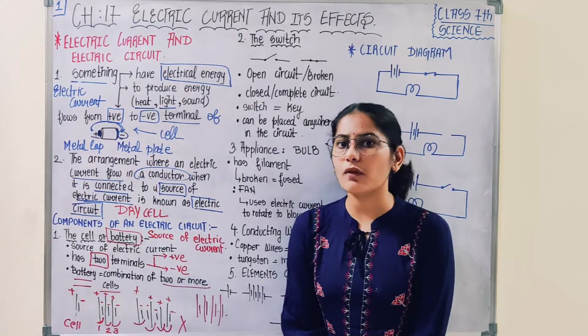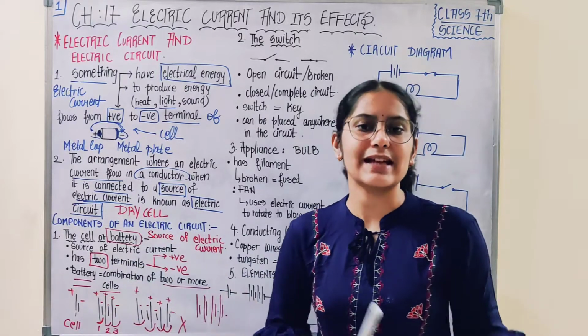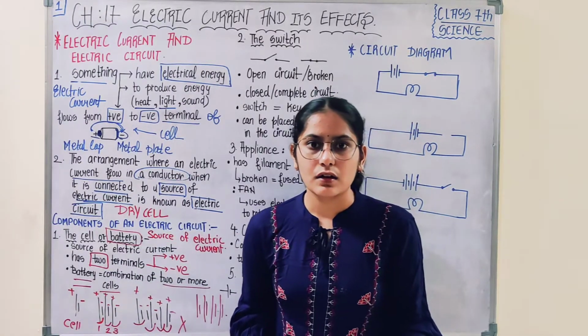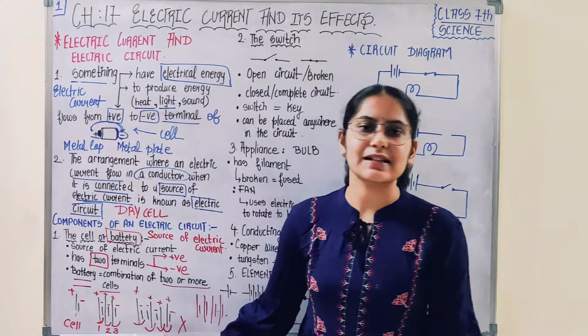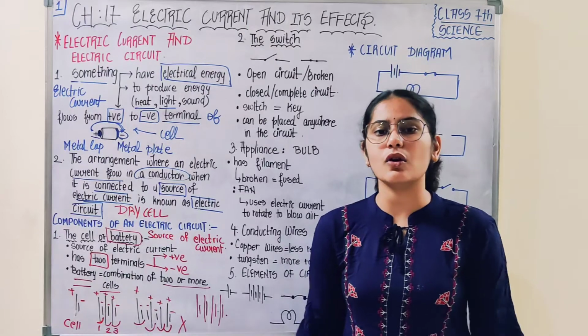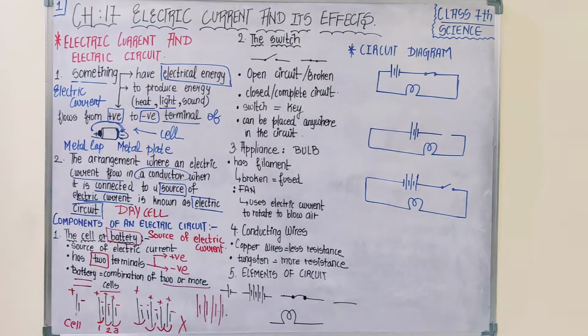Therefore, no, we have already defined battery. What is a battery? It is a combination of 2 or more cells. भाई अगर 2 से ज़्यादा cells हैं, then it is a battery. So here the number of cells is 4. Therefore this should be a battery, but this is not. I am saying no. Why? You think carefully. You try to solve the mystery or the irony. I am saying that this is not a battery.